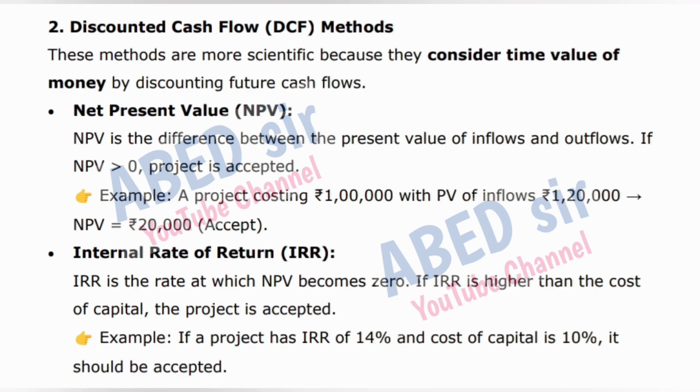Example, a project costing 1 lakh rupees with PV of inflows 1,20,000 rupees, NPV is equal to 20,000 rupees, accept. Internal rate of return (IRR). IRR is the rate at which NPV becomes 0. If IRR is higher than the cost of capital, the project is accepted. Example, if a project has IRR of 14% and cost of capital is 10%, it should be accepted.